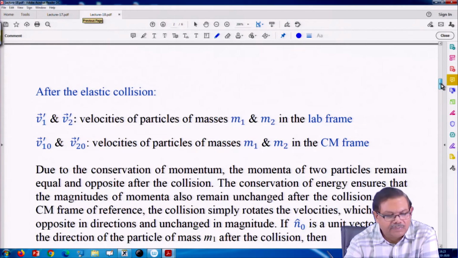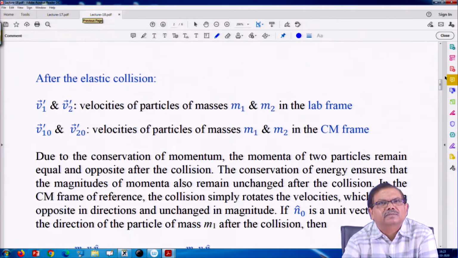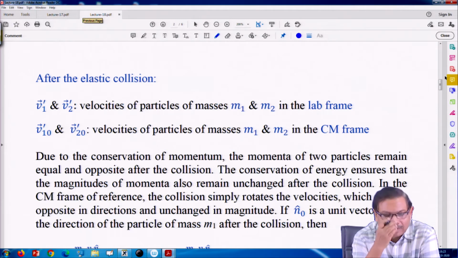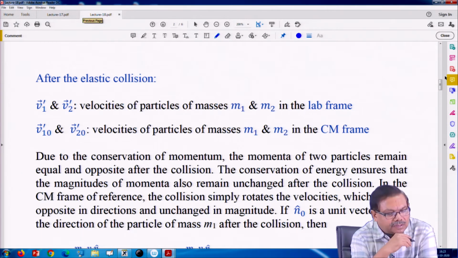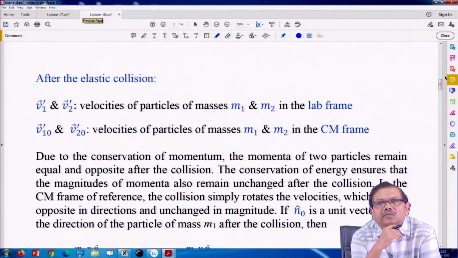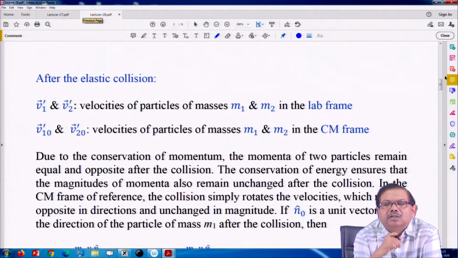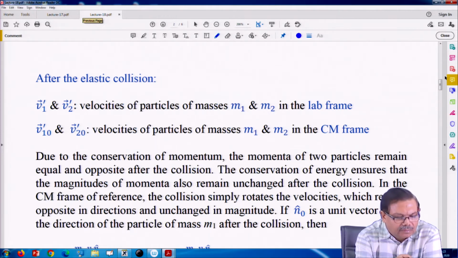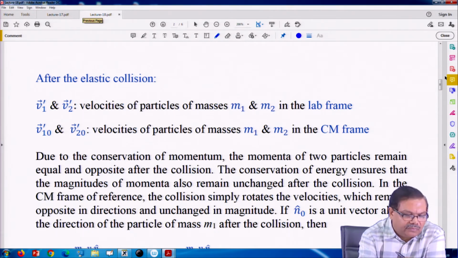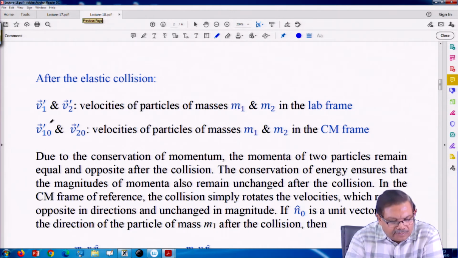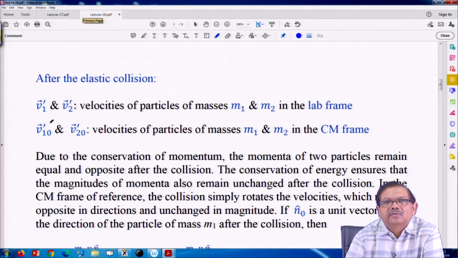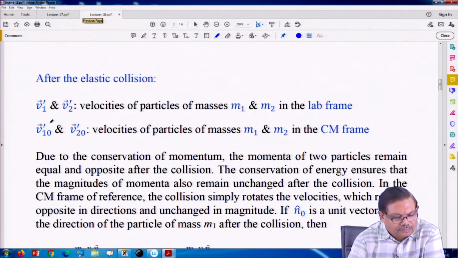Now, what happens after elastic collision? After elastic collision, these velocities and position vectors are denoted by dashed quantities. So, I have put a dash here to distinguish them from their values before collision. Okay.